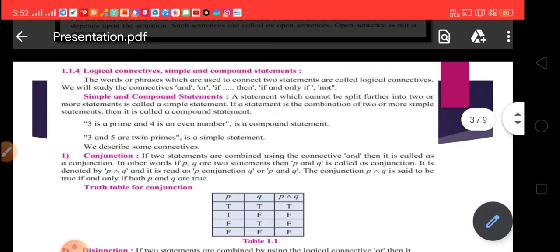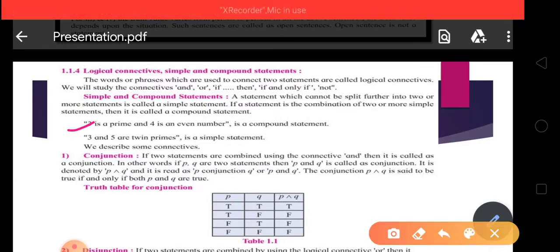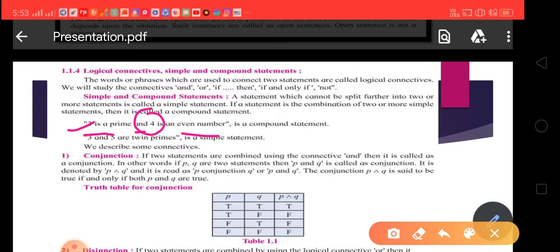For example, 3 is a prime and 4 is an even number. This statement is joined by using the word and, so two statements are joined to each other. This statement is a compound statement.